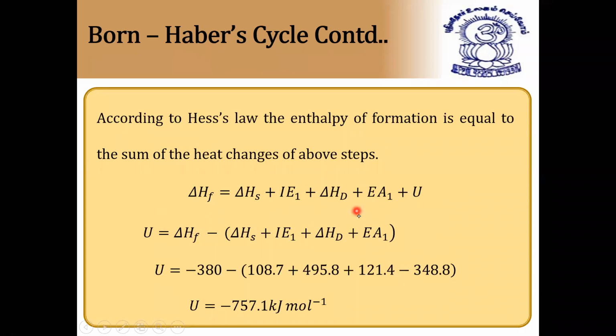So this is the calculation of lattice enthalpy. I hope it is clear. Easily you can understand it. Heat of formation is nothing but the sum of all the steps involved in the process. And the last step we don't know. So that U is called crystal lattice enthalpy, and U is equal to delta HF. You send all this 4 to that side, it becomes minus. I hope it is clear now. Next.